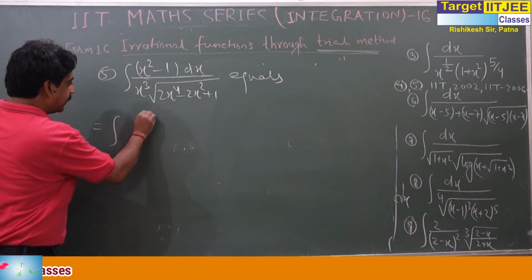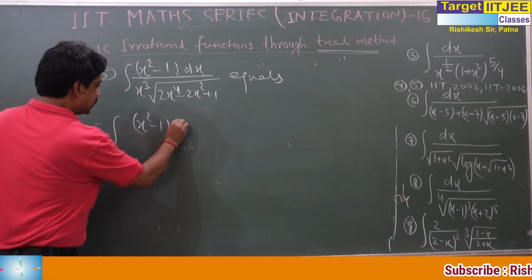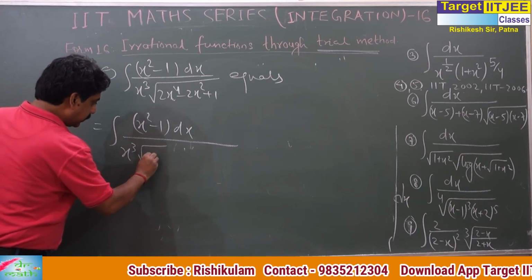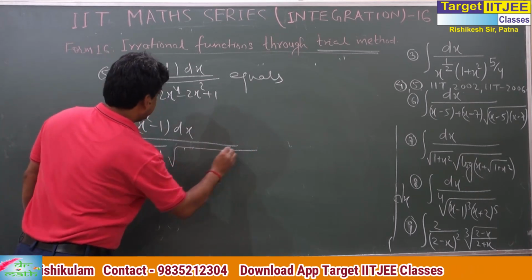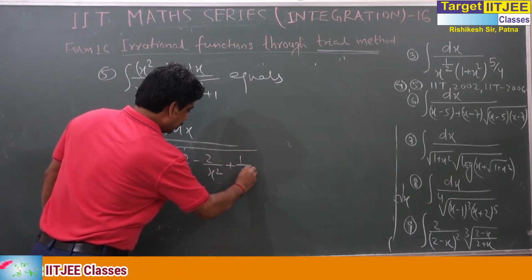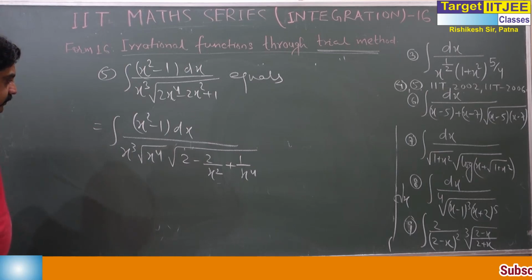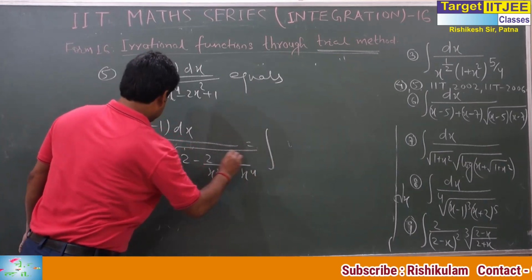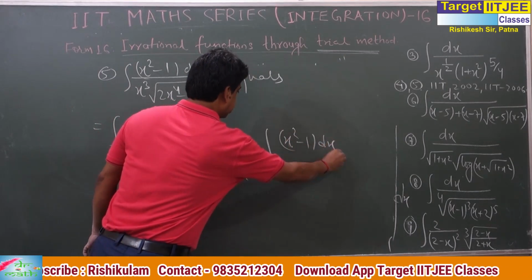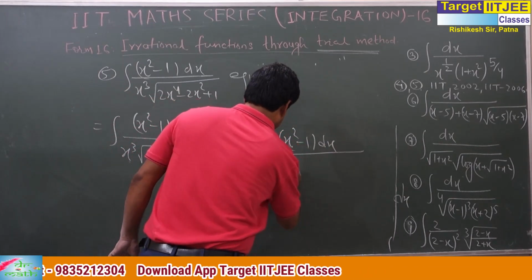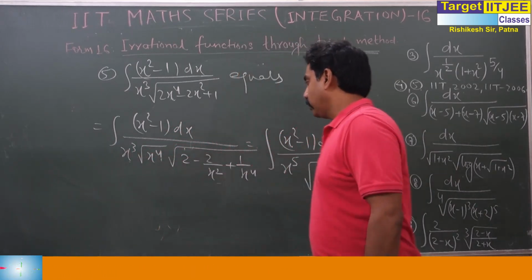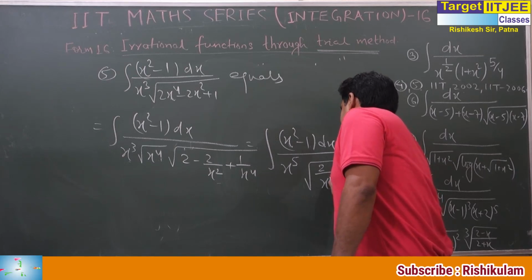We take common x to the power 4 inside the root: 2 minus 2x² plus 1 by x⁴. Then these two give (x² − 1) dx upon x⁵ into x³.